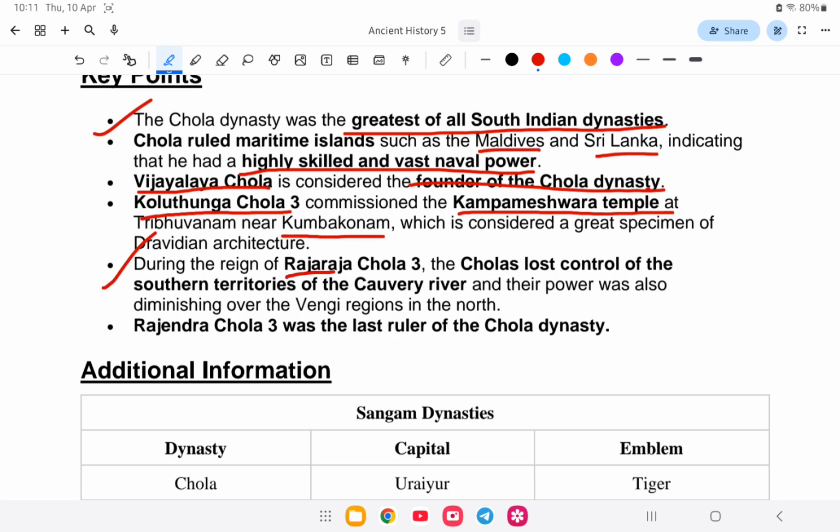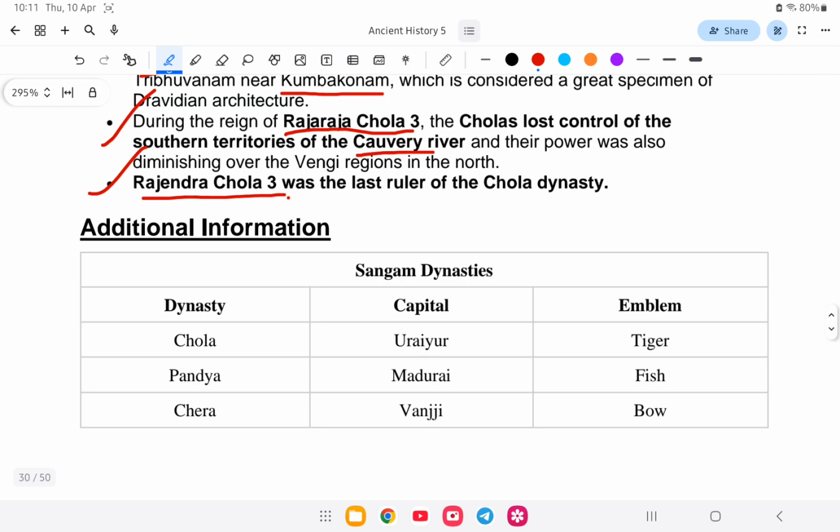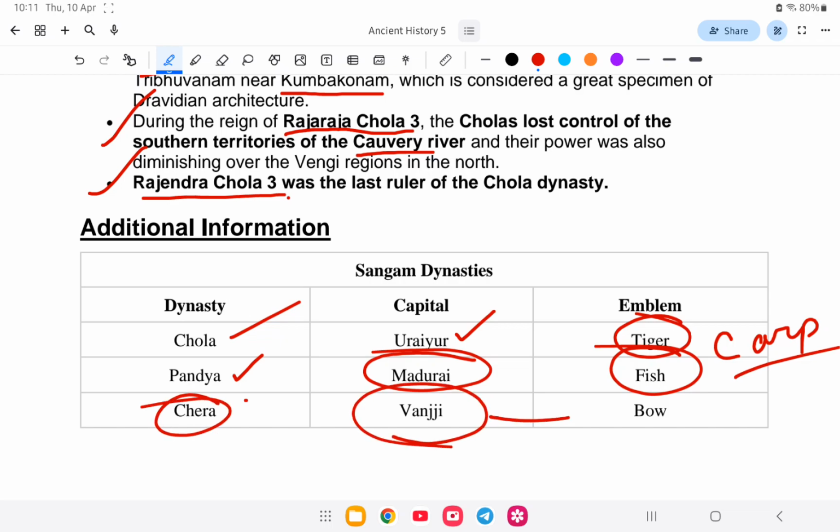During the time of Rajaraja Chola III, the Cholas lost control of the southern territories of the Kaveri River, and the last ruler was Rajendra Chola III. Among the Sangam dynasties, the Cholas had their capital at Uraiyur with the tiger as emblem, the Pandyans at Madurai with the fish, that is carp, as emblem, and the Cheras at Vanji with the bow and arrow. So this is the answer.